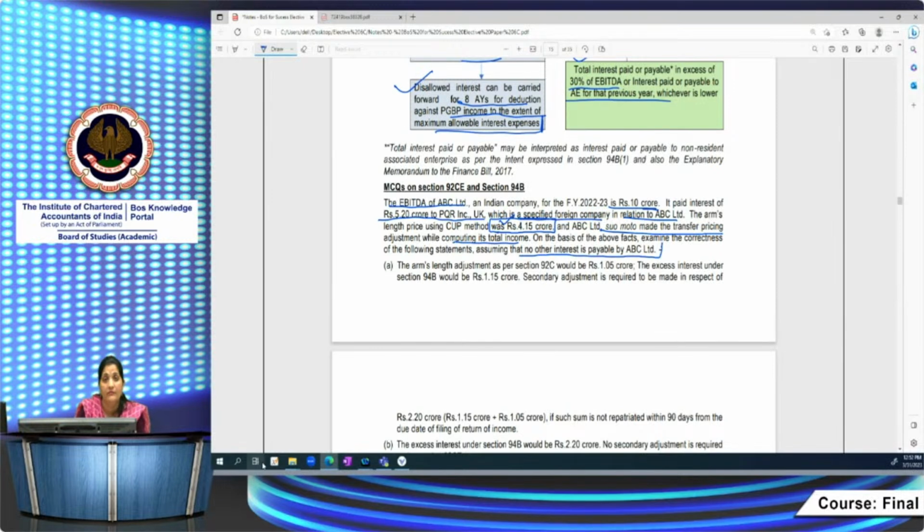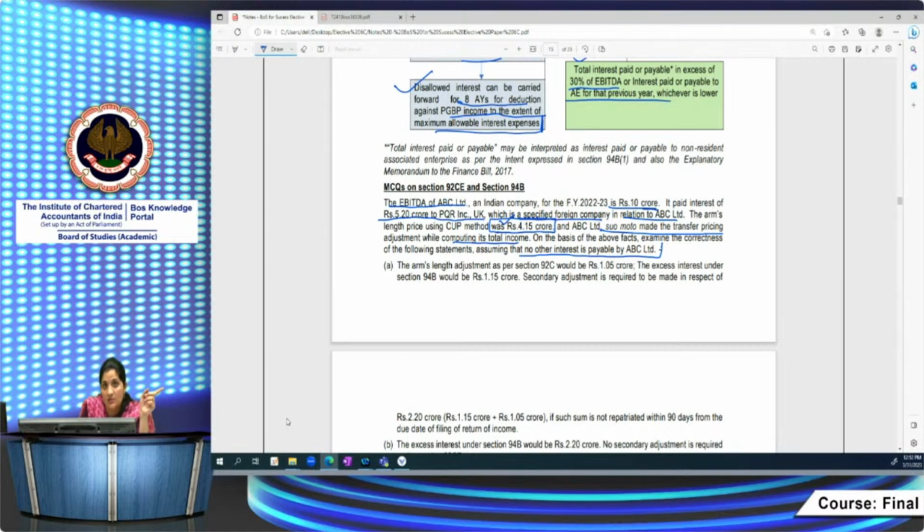See, if the primary adjustment is made suo moto by the assessee, then he should restrict that transaction as per ALP. He should compute the value of that transaction by applying the arm's length principles. That means he has to apply the 92CE provision first.